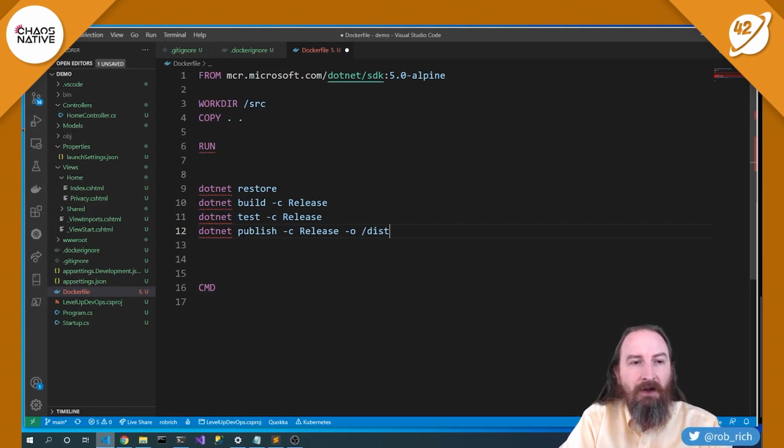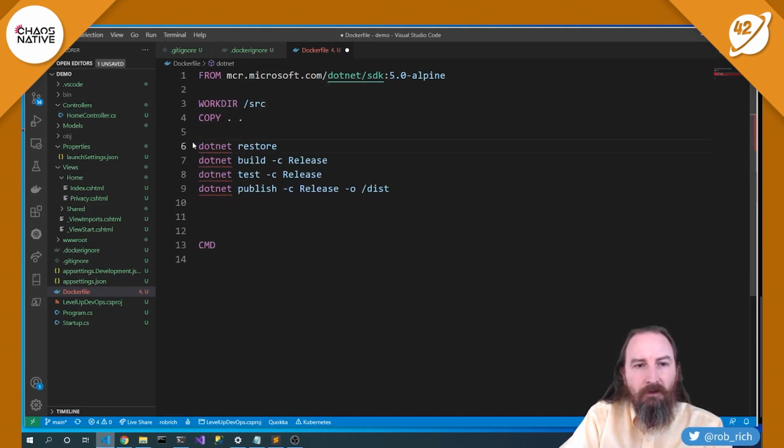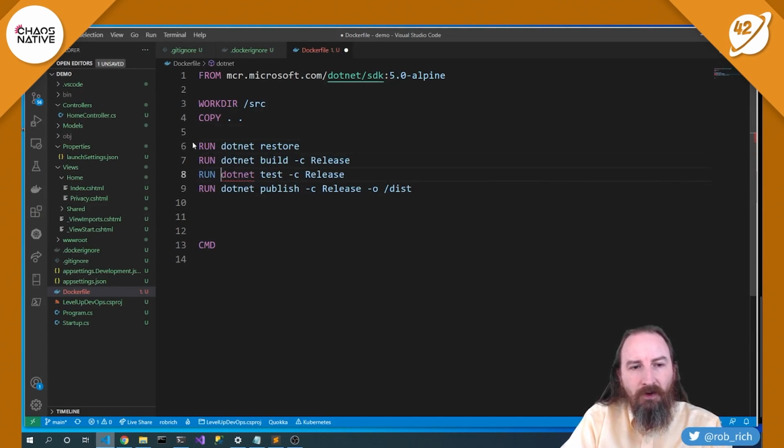But it will leave behind all of our CSHTML and C# files. Okay, so here's all the commands that we would run from the command line, and we need to run them as part of our Docker build. So let's run this one, and this one, and this one, and this one. There we go. Now we've got our Docker build file executing each of these tasks.